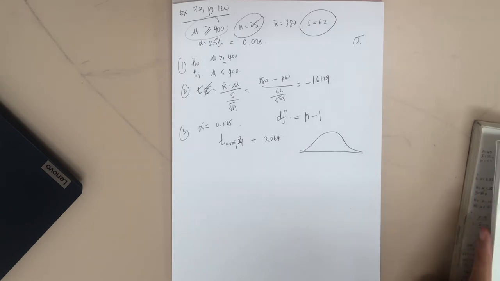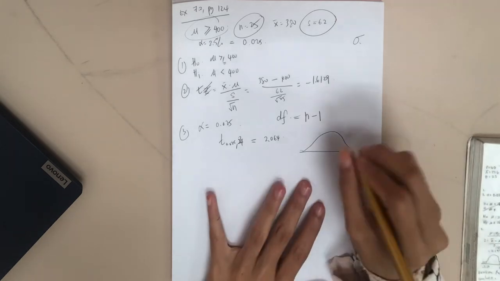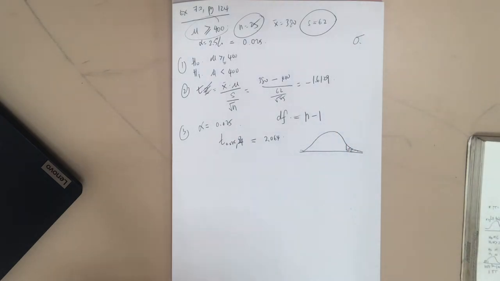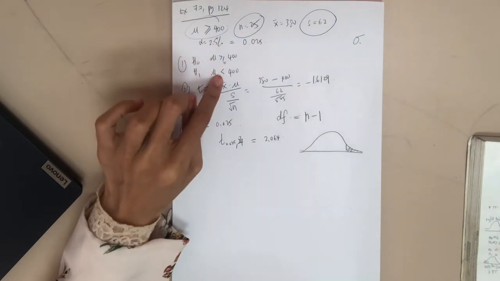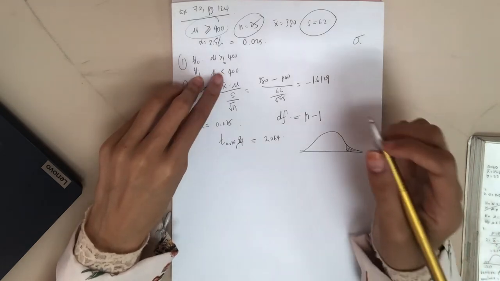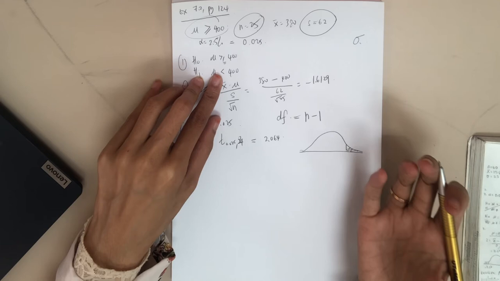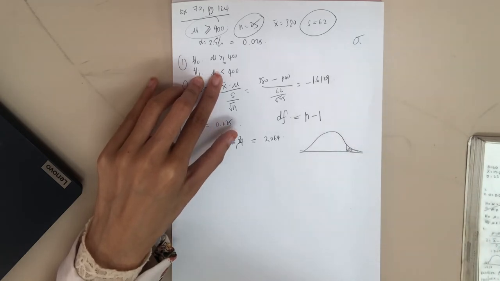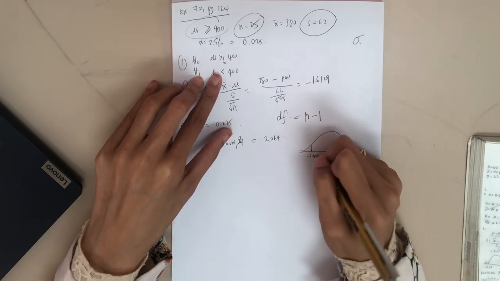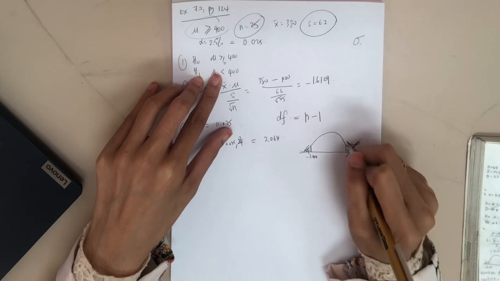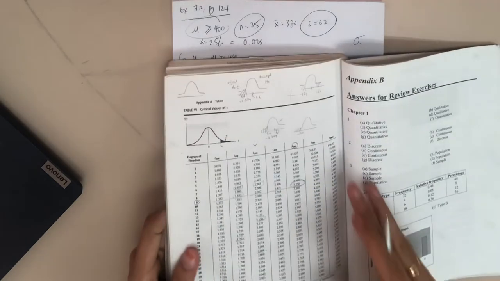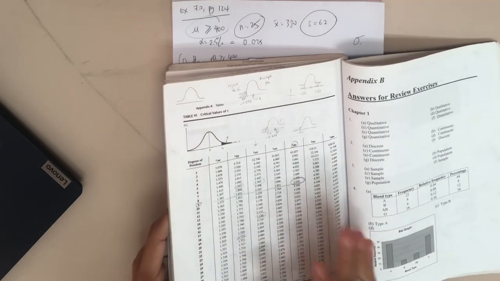Since 2.064 is at the right hand side, but your tail is on the left hand side, left tail, when it comes to left tail, we will consider it on the left hand side, not the right hand side. Kenapa? Because this T table has only the positive side.